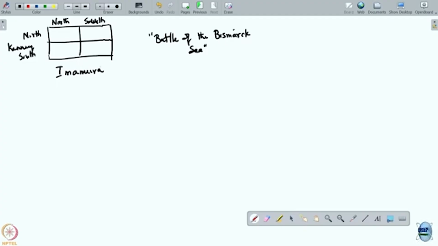So the payoff matrix that you get, you can write it like this. So if Kenny goes along the north route, that is the shorter one.